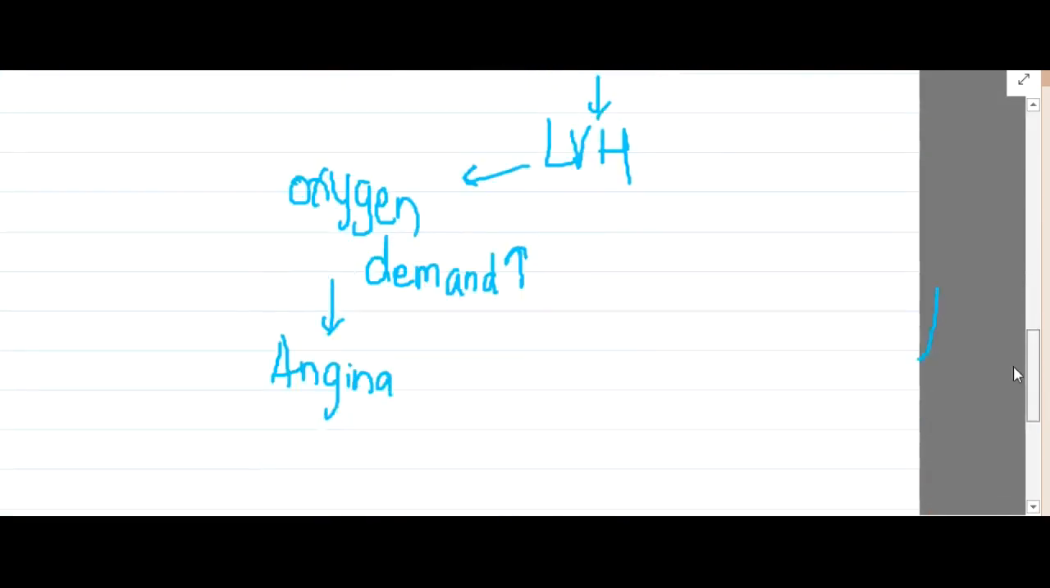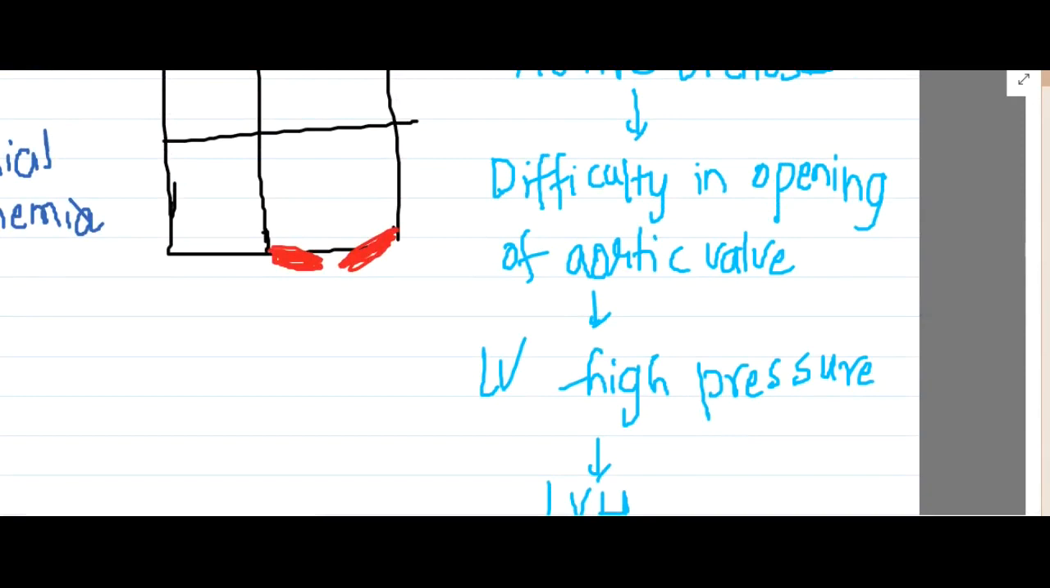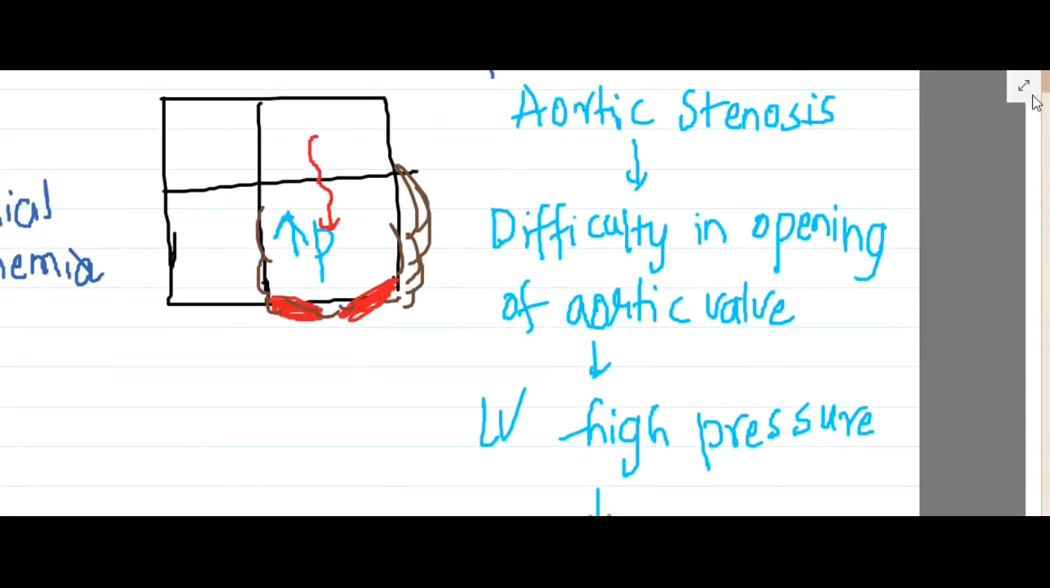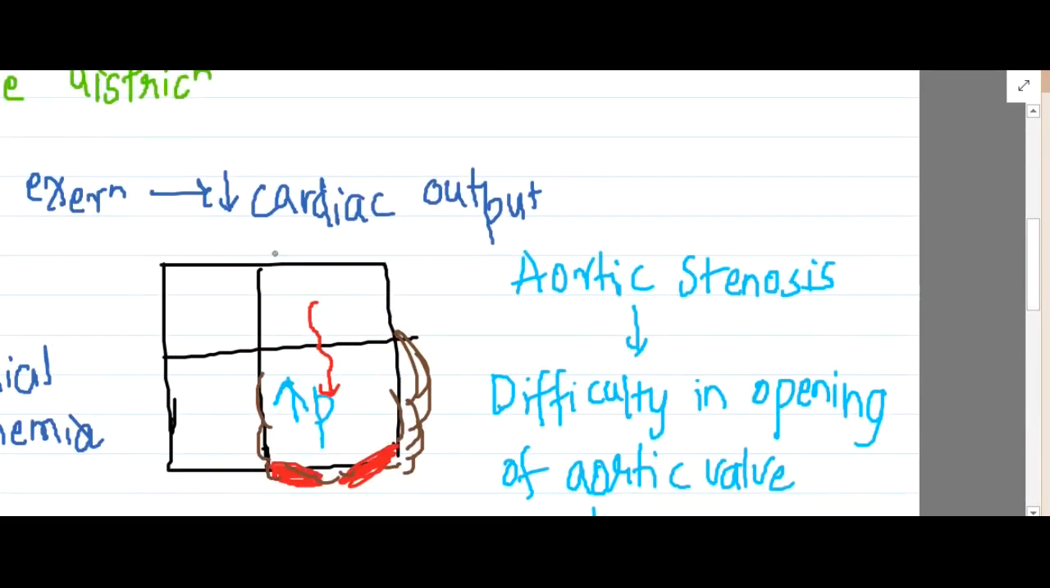Now I have said there is left ventricular hypertrophy. Whenever there is left ventricular hypertrophy, there are increased pressures in the left ventricle. Now the left atrium has to push the blood from the left atrium to the left ventricle against these higher pressures, so left atrial hypertrophy also occurs. Here there is left ventricular hypertrophy, and now you will also see the left atrial hypertrophy. Because of this left atrial hypertrophy, the blood coming from the lungs is affected.